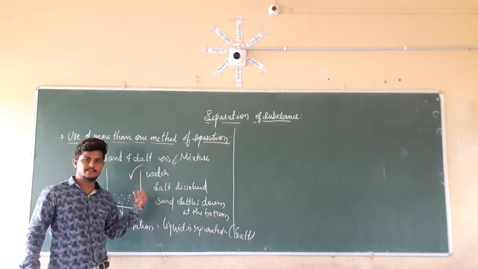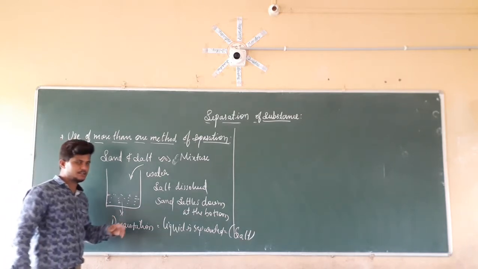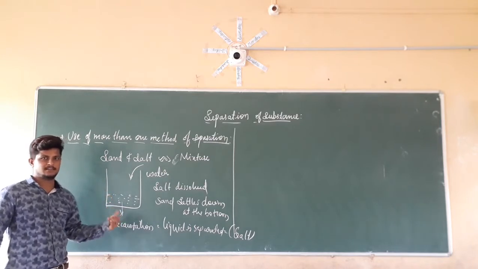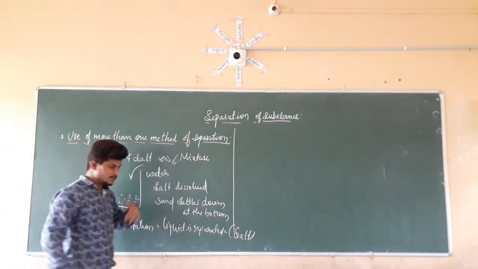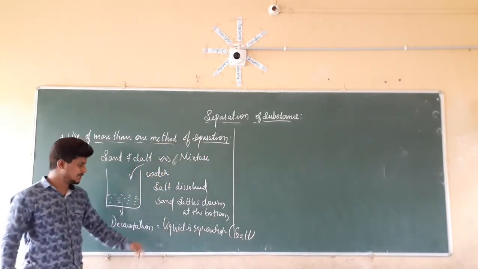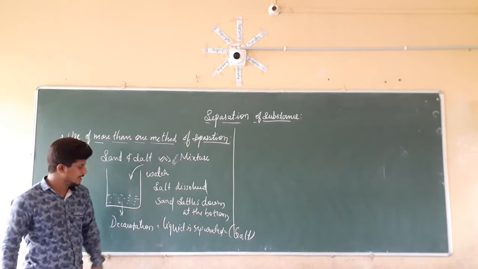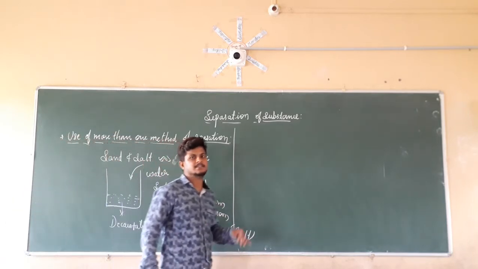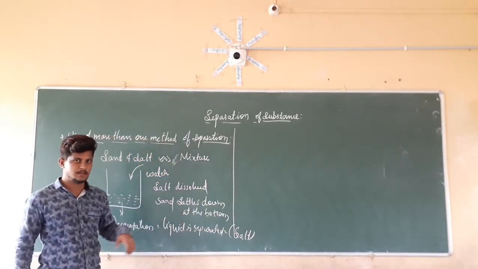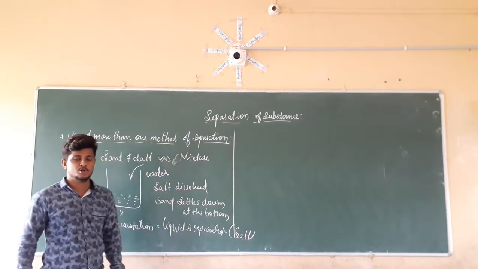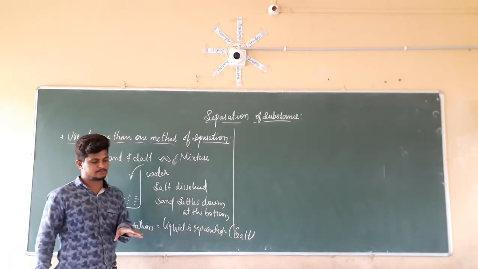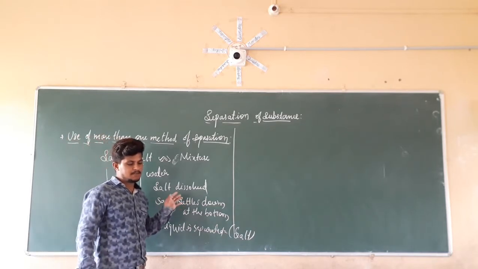So we are using one method of separation, decantation, for the separation of the salt as well as the sand. The sand is separated from the salt. Now, the solution, the liquid separated by decantation, does it contain salt? Yes, it is possible. So it also becomes a mixture. What we have to do here is separate that mixture.